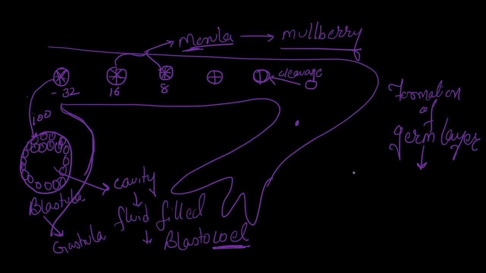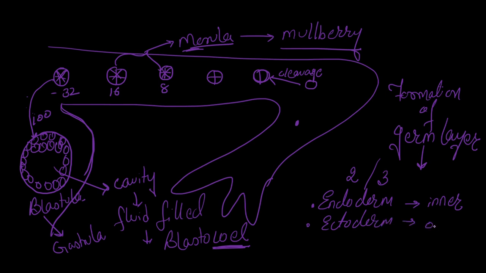Now some of the organisms will have 2 germ layers and some of the organisms will have 3 germ layers. So basically we have 3 germ layers. We call them endoderm, that is the inner layer, ectoderm, that is the outer layer, and then we have mesoderm, that is the middle layer.